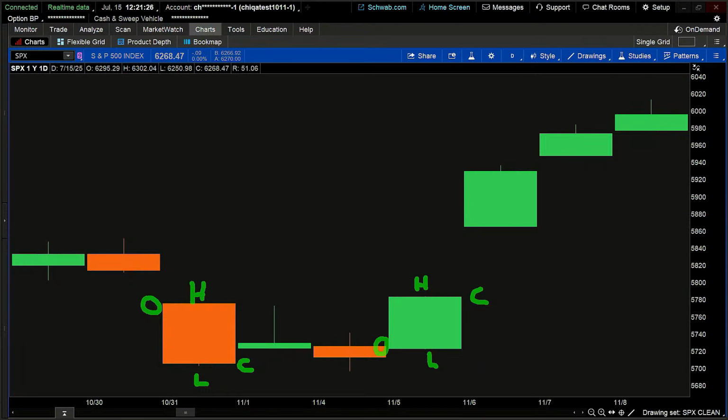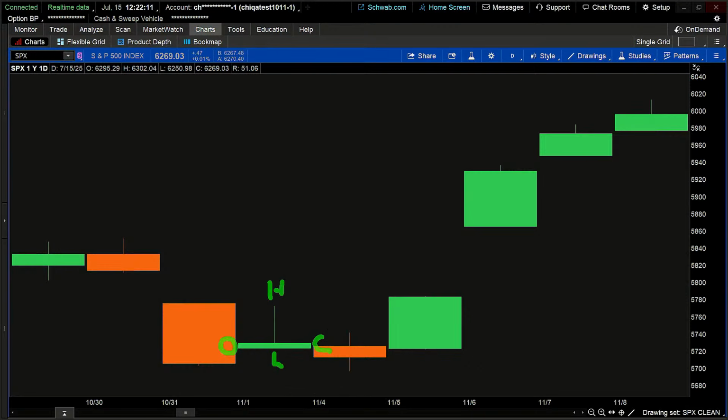Now that we've got that basic definition in mind, now that we understand that basic relationship, let's take a look at a couple of these candles here in the middle. This second candle in this series is kind of an interesting one. I know my open is always going to be over here on the left-hand side, and my close is always going to be on the right-hand side. This candle didn't really go very far at the end of the day. The difference between the open and the close was very, very small. In fact, if I hover my cursor over that, I'll see that difference for that day was very, very small. But then I have a high that was up here, and I have a low that was down here.